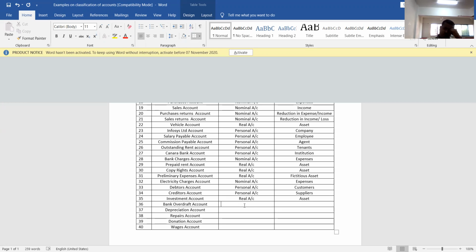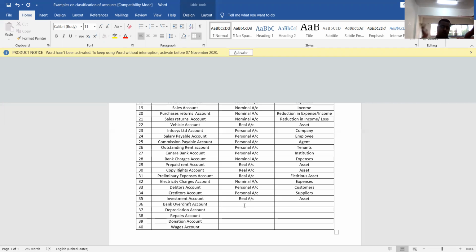So here, what is overdraft? The name itself indicates that overdraft is nothing but excess withdrawal made by a current account holder on his account. For example, he is having 50,000 rupees, but he wants to make a payment of 70,000 rupees to someone. So he can borrow 20,000 rupees in excess from his account, on which the bank is going to charge a certain percentage of interest. That kind of facility is called an overdraft facility.